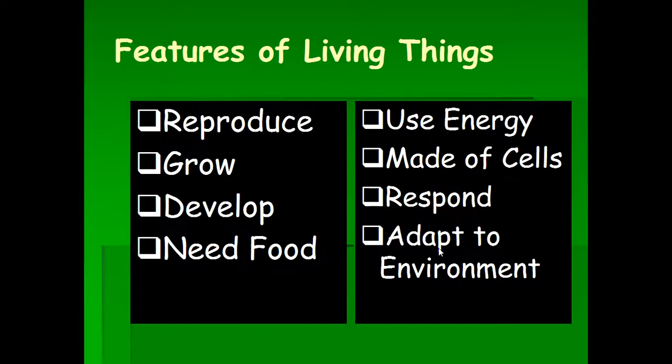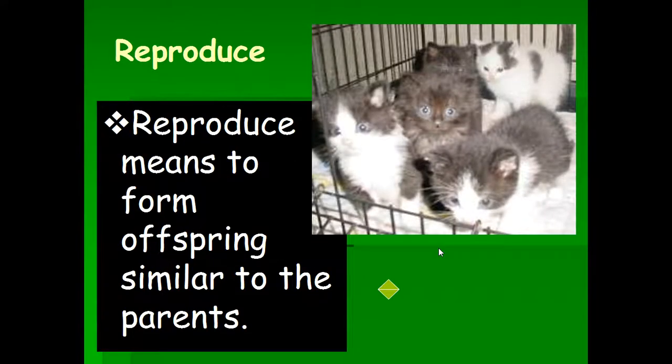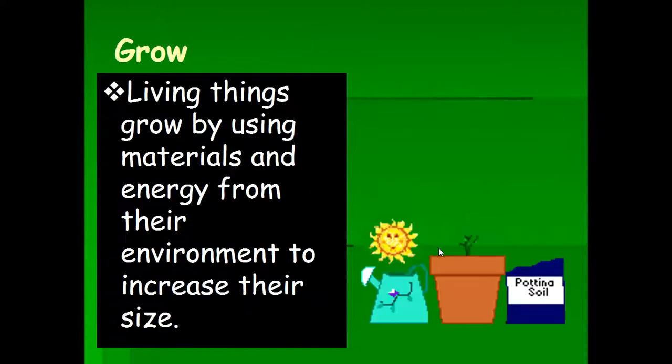Living things reproduce, grow, develop, they need food, they use energy, they're made of cells, they respond, and they adapt to the environment. Let's look at each one of these. Reproduce. To reproduce simply means to form offspring, similar to the parents, which means have babies. That's kind of how we think of it, or replicate.